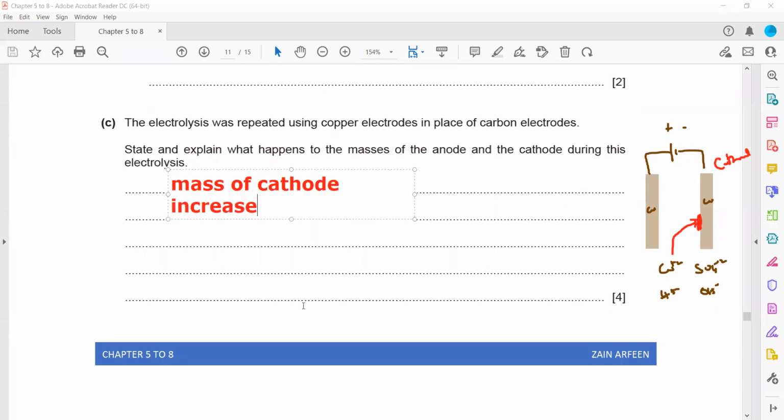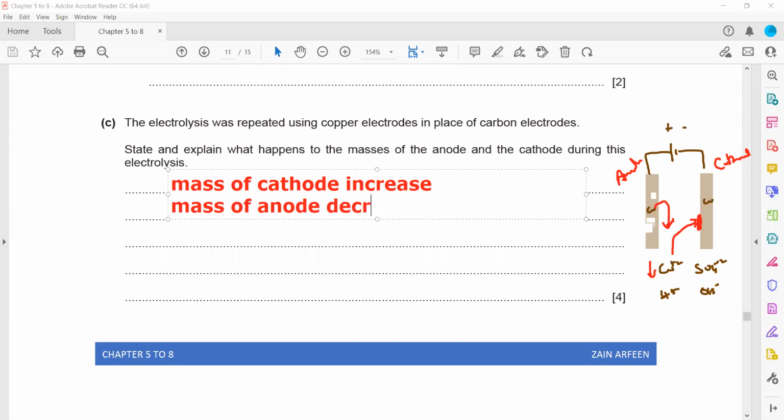Then, as the amount of copper ion in the electrolyte decreases, copper atoms from the anode will go into the solution as copper ions, and the mass of the anode will start to decrease because the copper atoms are turning into copper ions. So the mass of the anode will decrease.